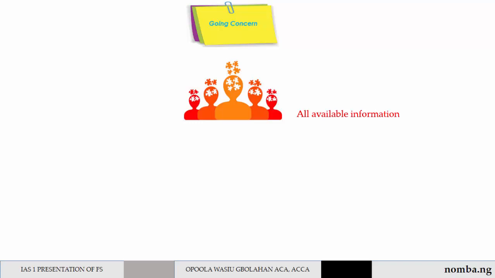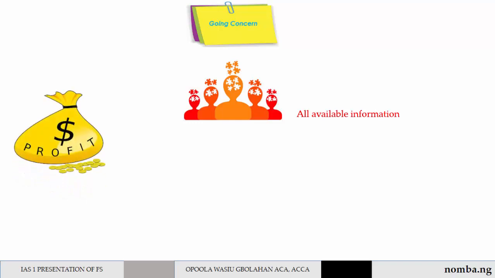When an entity has a history of profitable operation and ready access to financial resources, the entity may reach a conclusion that the going concern assumption is appropriate without detailed analysis.